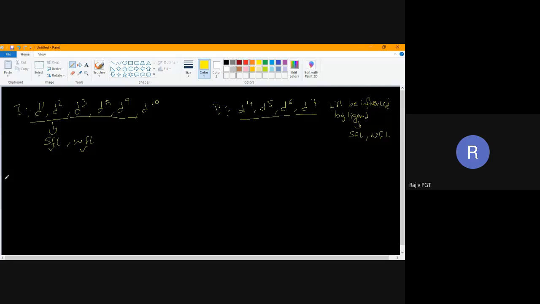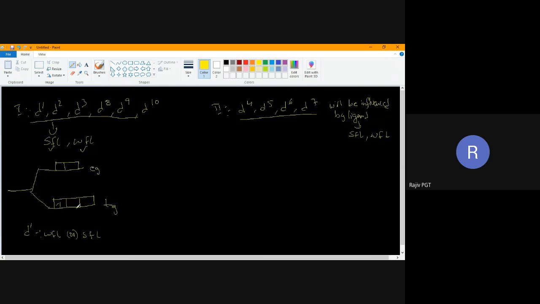Now suppose I take a d1 configuration. Here it is t2g, here it is eg. If one electron is there, I'll fill this electron. Whether it is weak field or strong field, will there be any change in the configuration here?